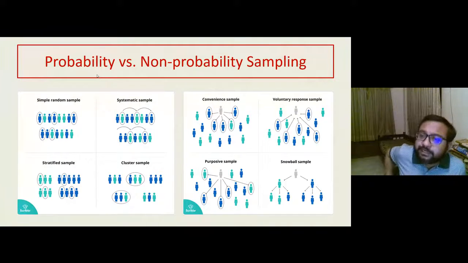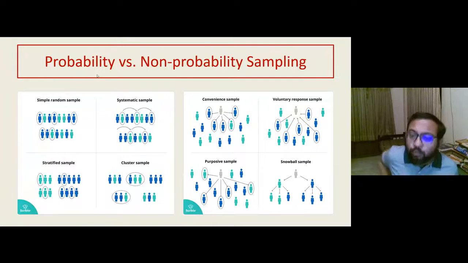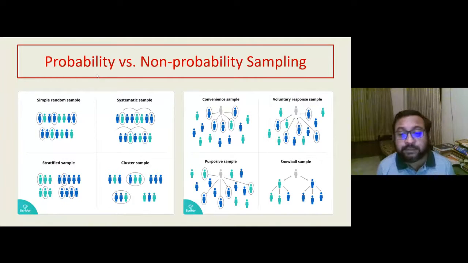Then comes voluntary response sample. This means you ask in the whole population who wants to participate. Whoever raises the hand becomes the sample. Then comes purposive sample. You deliberately choose someone and you deliberately do not choose someone. This is particularly important for some disease condition where you want to choose a particular disease and avoid another particular disease. And finally comes the snowball sampling that's commonly used nowadays.